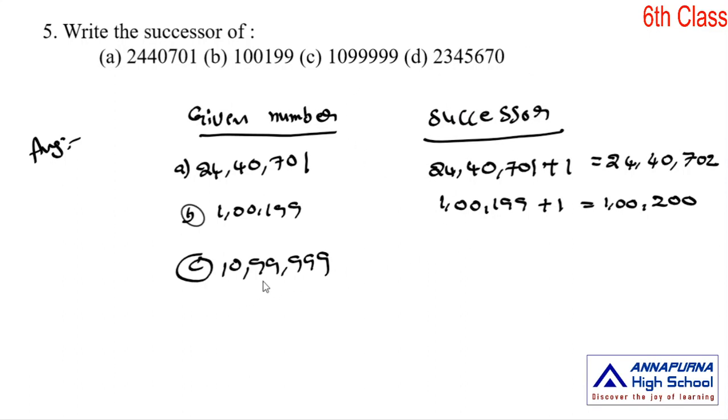What is the successor of 10,99,999? 10,99,999 plus 1, we get 11 lakh.